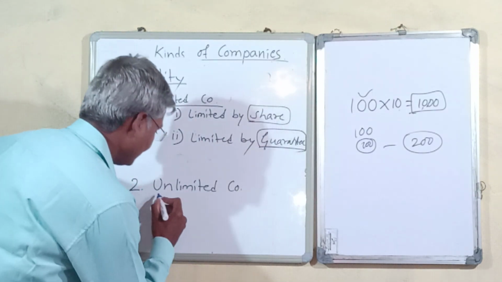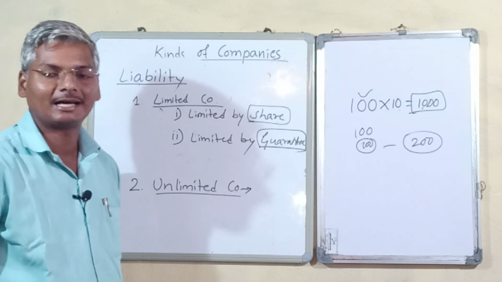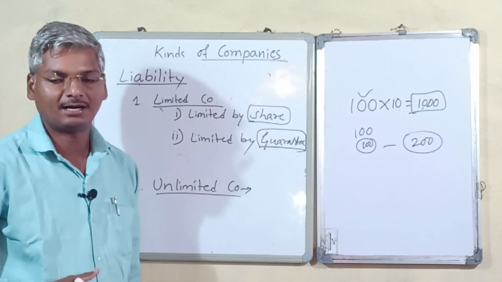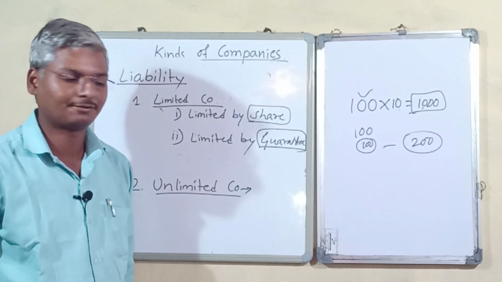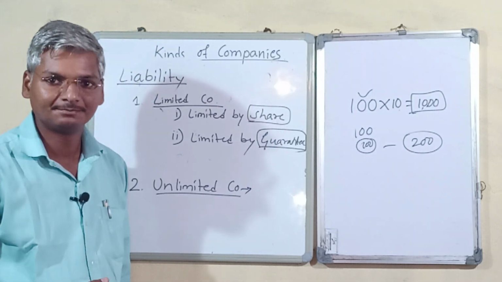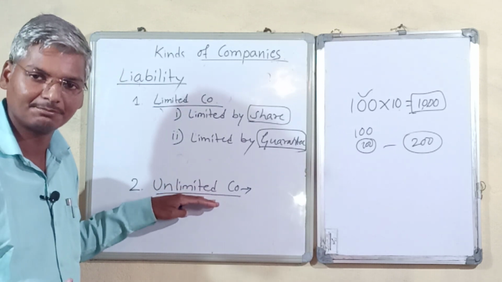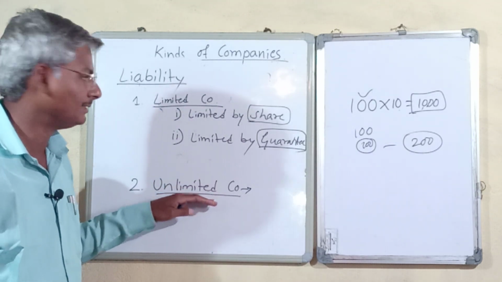And here unlimited companies are companies where the liability of a member is unlimited. In the case of a private unlimited company, we have unlimited liability. So these are unlimited companies, where the members' liability is unlimited.